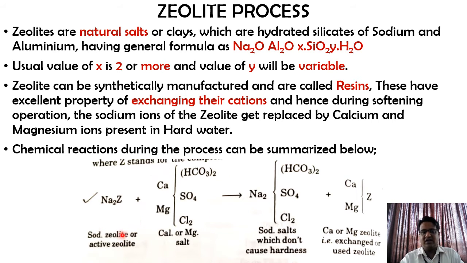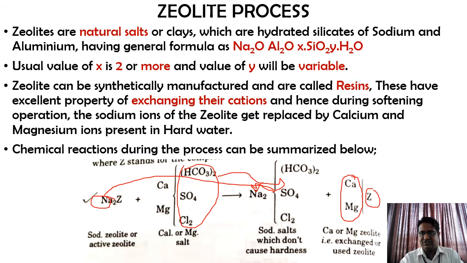So when the sodium zeolite reacts with the calcium or magnesium salt, what do we get? Sodium salts. That is, the Na2 will come over here, and the remaining components will be added to the sodium. Similarly, we get calcium and magnesium zeolite. That is, the remaining part of this and this will combine, so together they form one more compound.